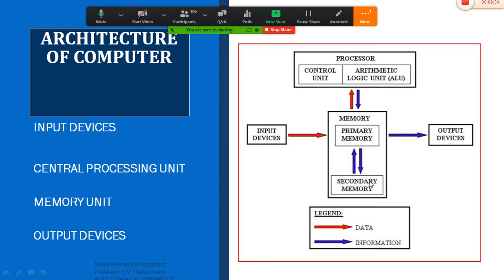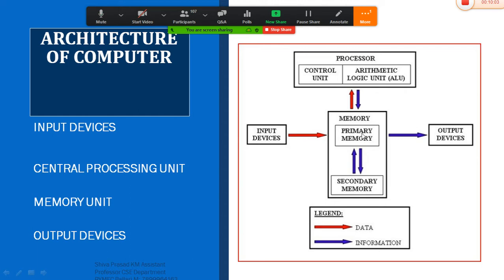The best example for primary memory and secondary memory is this: primary memory is the one which supports the user during the program execution. When you start executing the program, the primary memory will support you and help you to execute the program. Whereas secondary memory is the one which helps you to store the data permanently into the system.